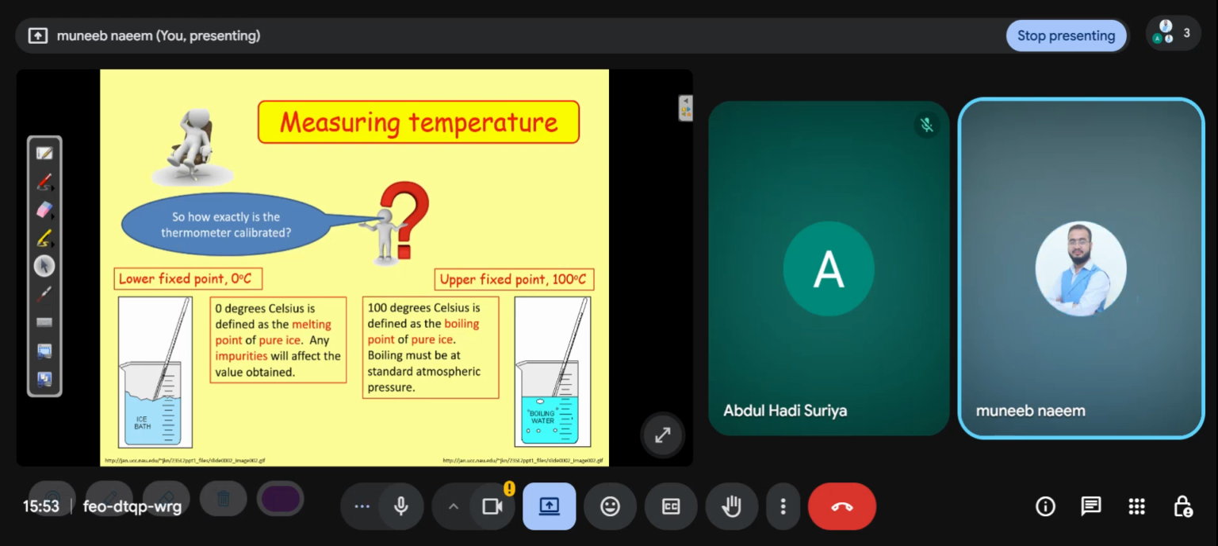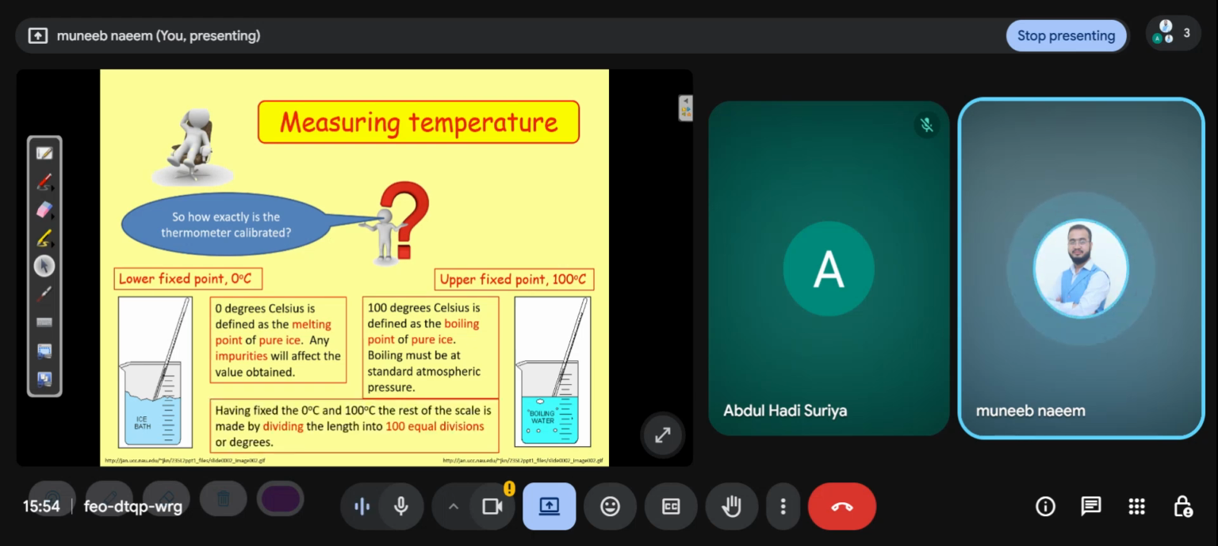So there's a condition. Which condition? Any impurities will affect the value obtained. Means if there are impurities in the water, for example salt, or some other chemical, then when impurities are in the beaker, in the bowl, you can see that the value of the temperature is affected.